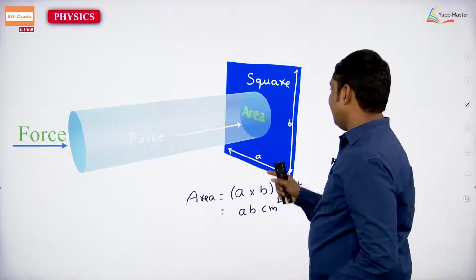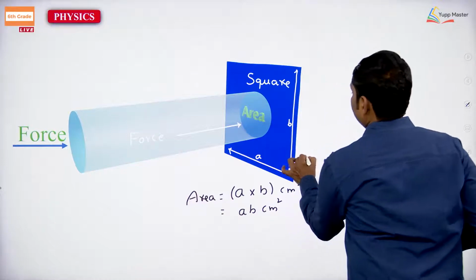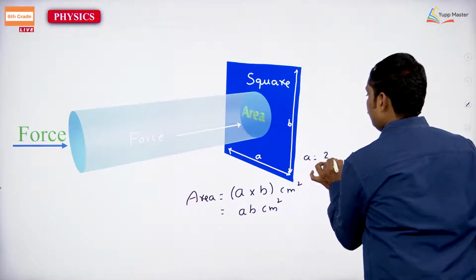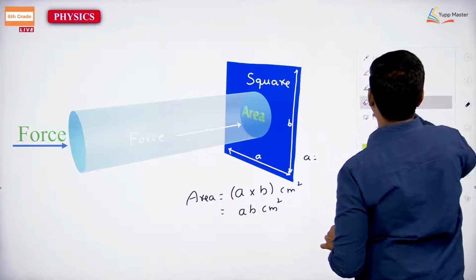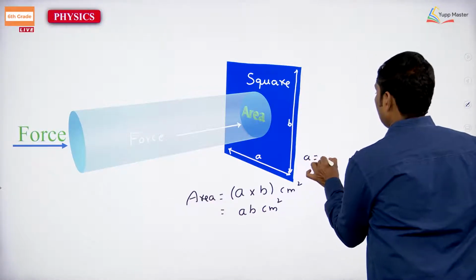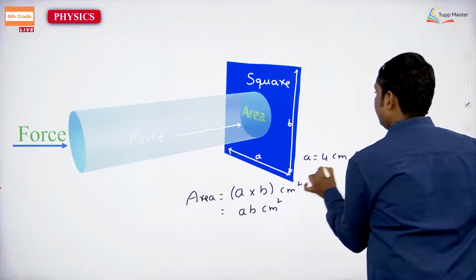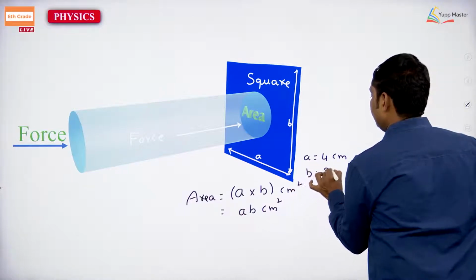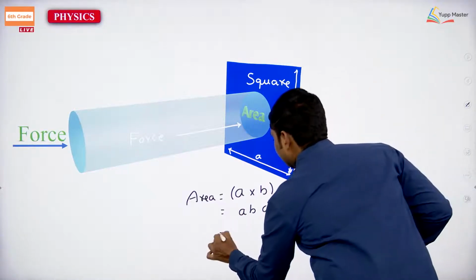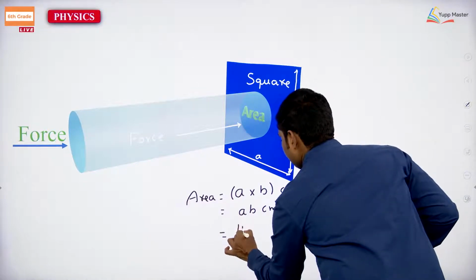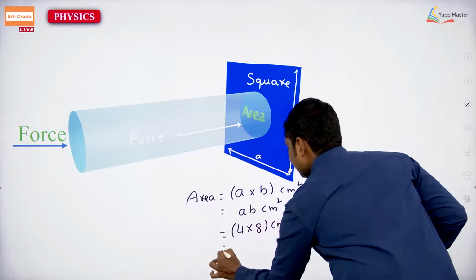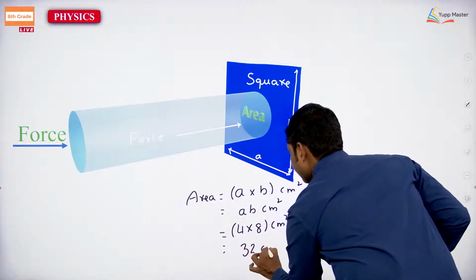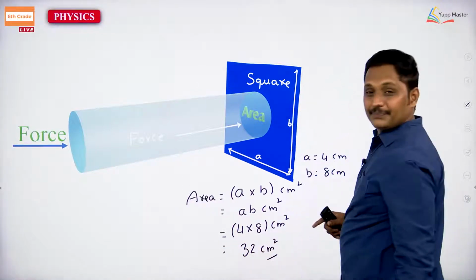Let us assume A is equal to 4 centimeter, B is equal to 8 centimeter. Easily you will measure that. 4 into 8 centimeter square, 32 centimeter square.